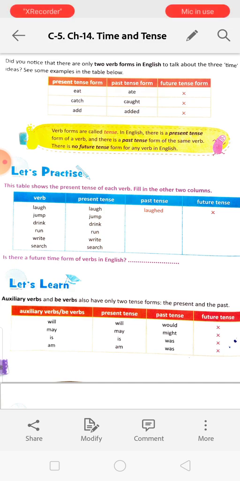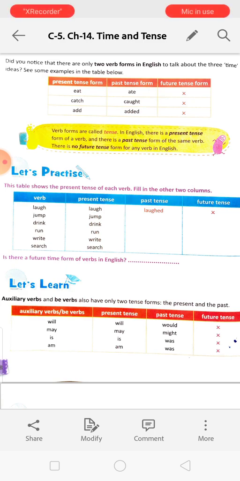There are two forms: one is the present form and the other is the past form. No future form is there. See, eat, ate, but there is no new form for future. We are using will eat. Catch, caught; add, added. Verb form is called tense.